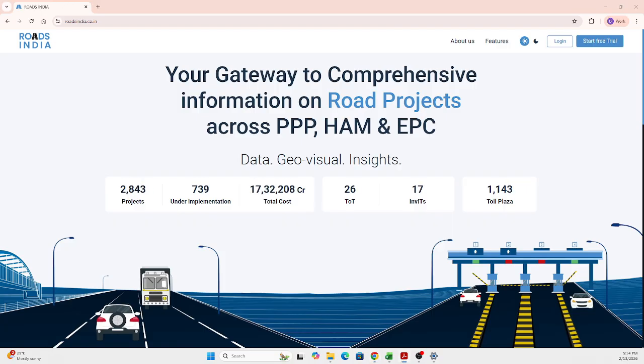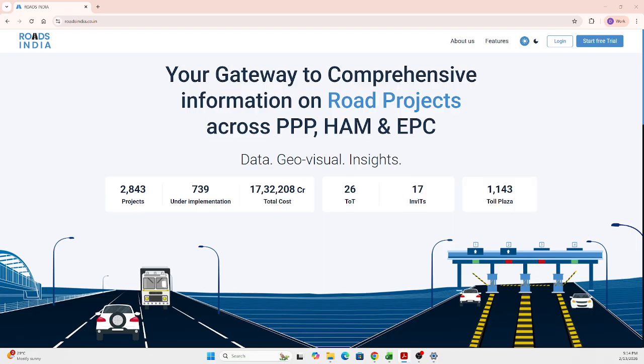So coming to the Roads India part, here we have the information on all the national highway projects. There are around 2,800 plus projects. We have the stretches information and project information. We track the project life cycle, starting from tendering till the commissioning. The developer and SPV information is tracked with the finance information. And together we get the toll plaza information, where you get the toll revenue and toll traffic data. From this, you can understand the performance of each and every toll, and you can get the performance of that particular stretch also.